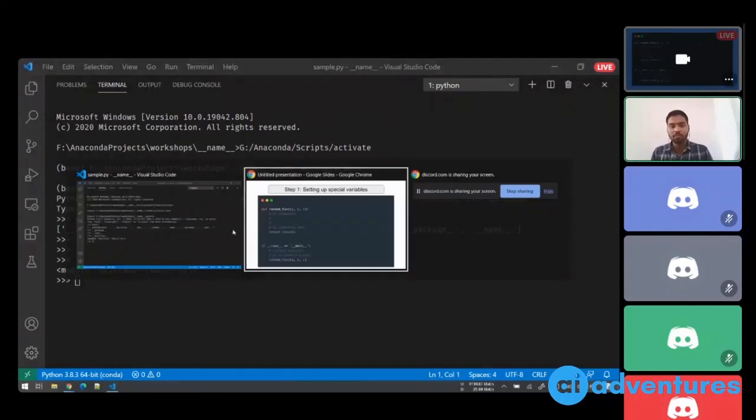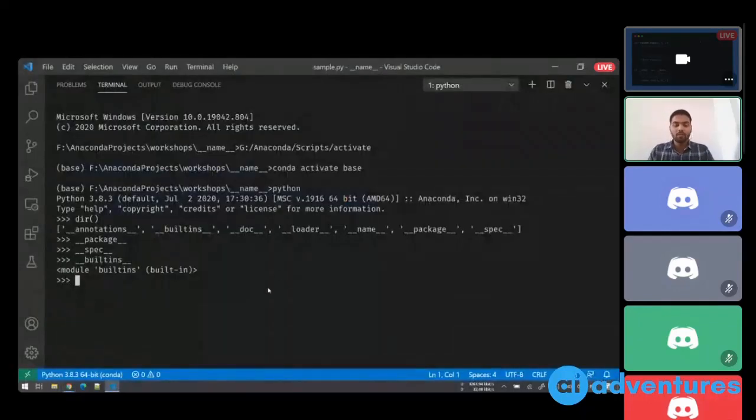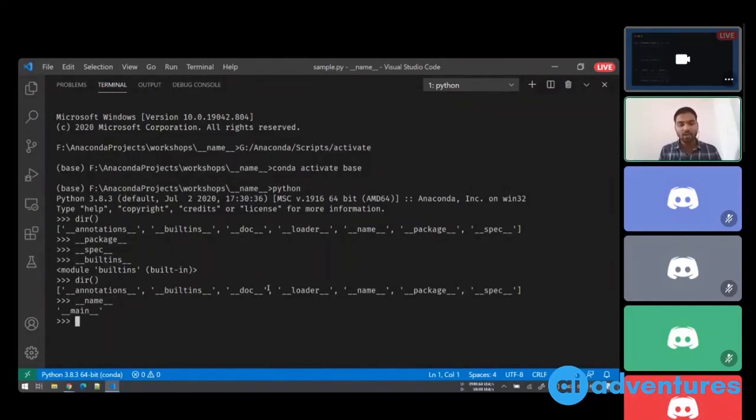Don't worry a lot about them. The only important point is that before executing any piece of code, your Python interpreter will set up some special variables. You can look at them by using the dir method, which is built into Python. And to check their values, you can simply start typing the variable name.